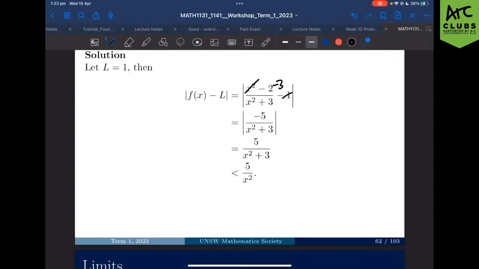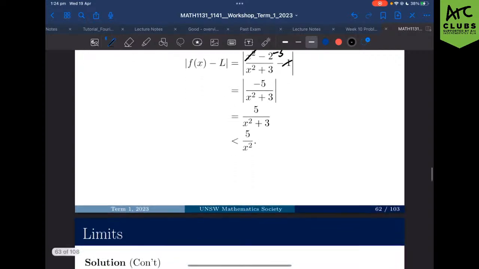Now, because the denominator is always positive for real numbers, since x squared can never be negative, the numerator determines the sign. Since we have minus 5 on the numerator, we flip that to a 5 and we take away the absolute value signs.